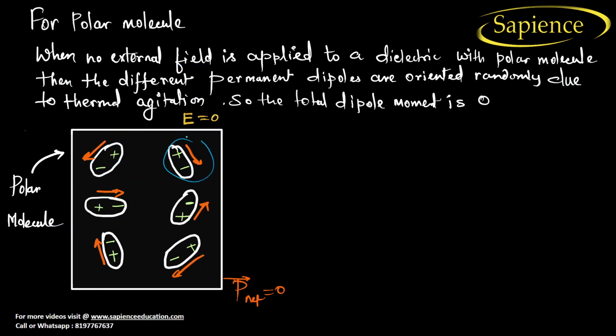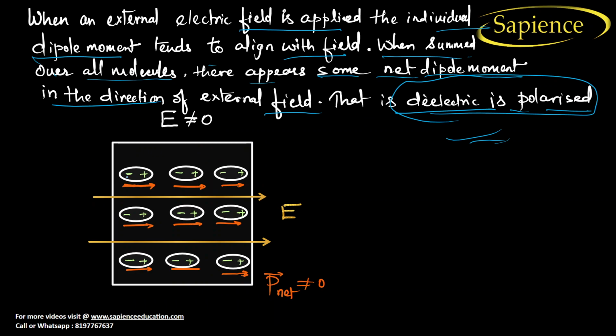It is randomly placed like this here. So net dipole moment was zero. But when you apply an electric field, what will happen? Negative will try to go against the electric field, positive will go with the field. So it will try to make a sequence like this. When this happens, net dipole moment will be created. So net dipole moment in this case is also not zero. Okay. So now I hope you have understood this.